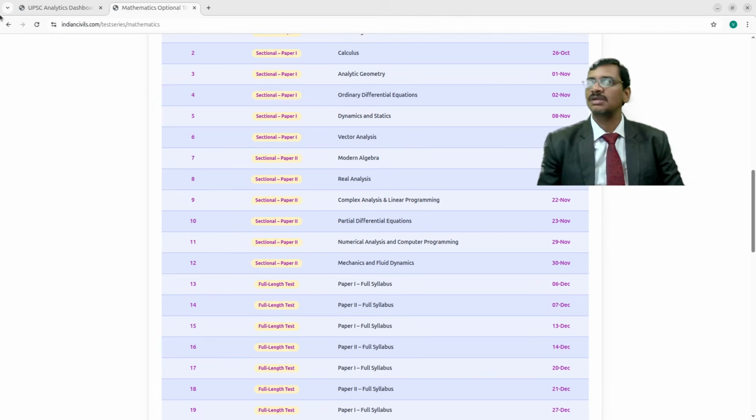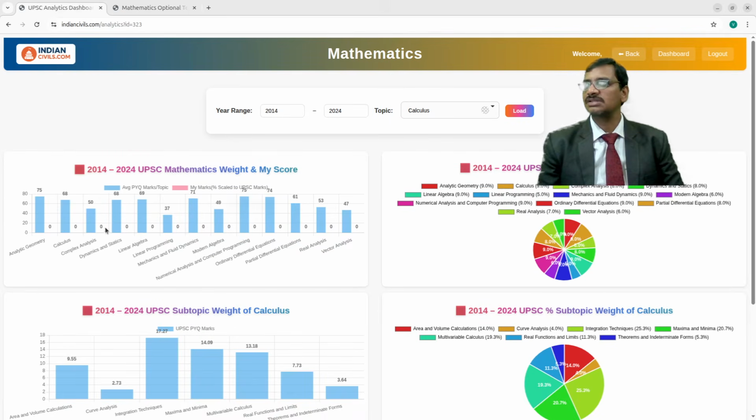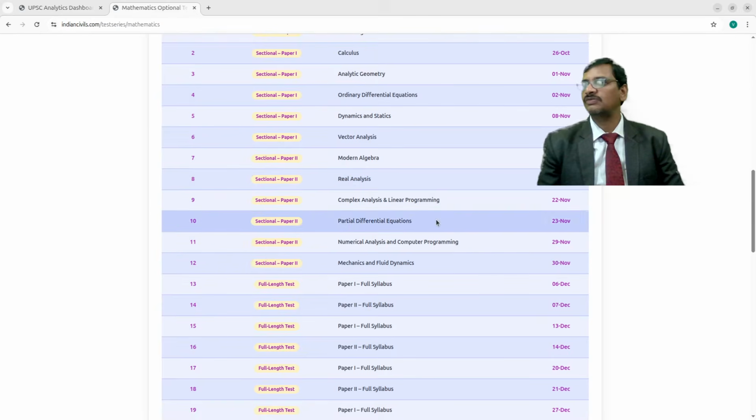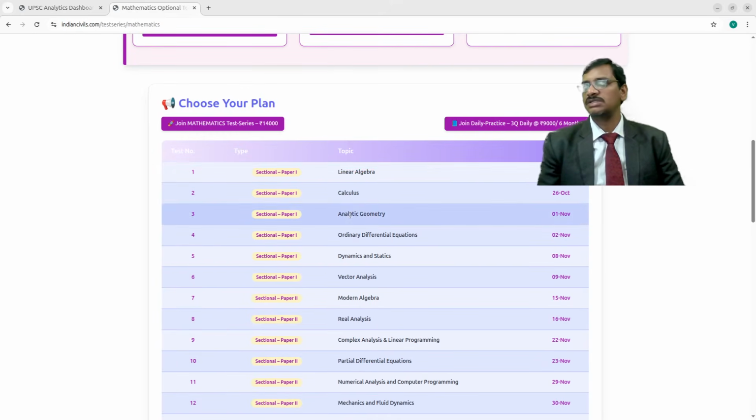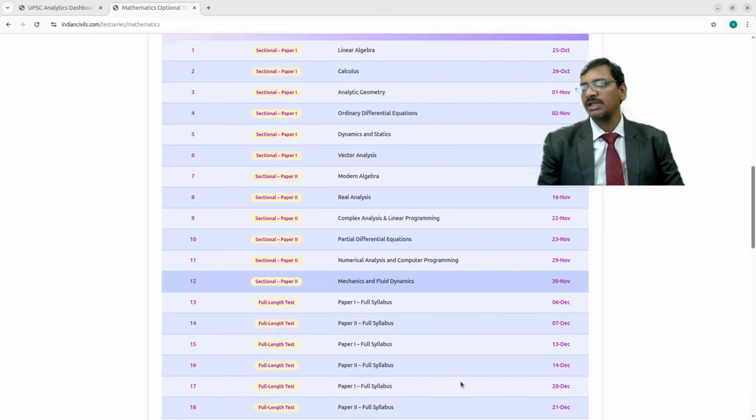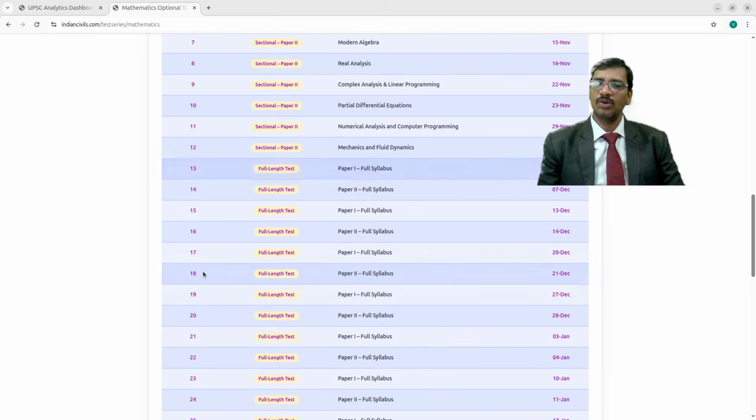Why? Because here you see complex analysis has an average of 50 marks, and linear programming is only 37 marks. That's the reason these 2 lesser weightage topics I have given a joint test. But the rest of the topics I have given the full complete topic test. So linear algebra 1 test, calculus 1 test, analytical geometry 1 test. Like this I have covered all the different 12 topics, and then the remaining 14 tests are full length tests.